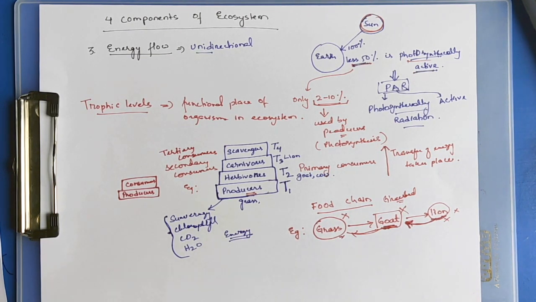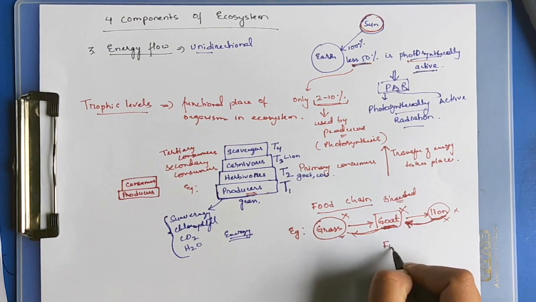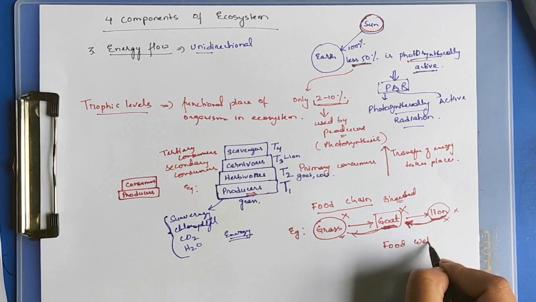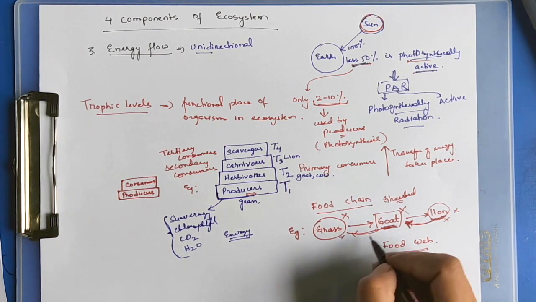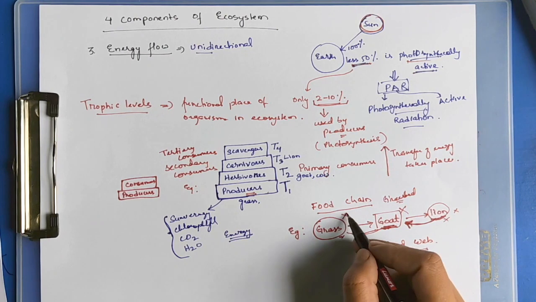This shows that every living organism is interdependent on each other. Food web can be defined as the interconnected food chain. Food chains, when they are interconnected, for example, grass